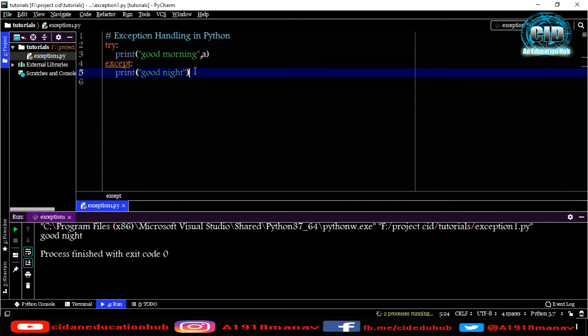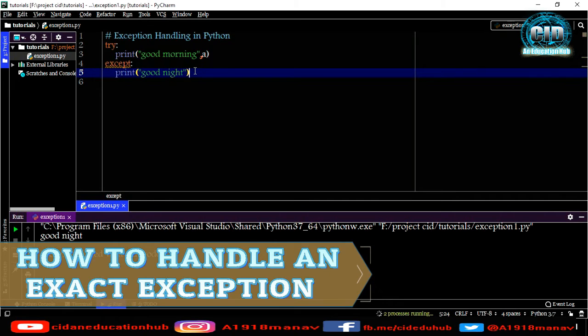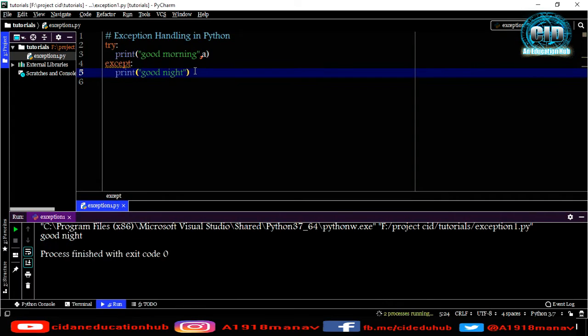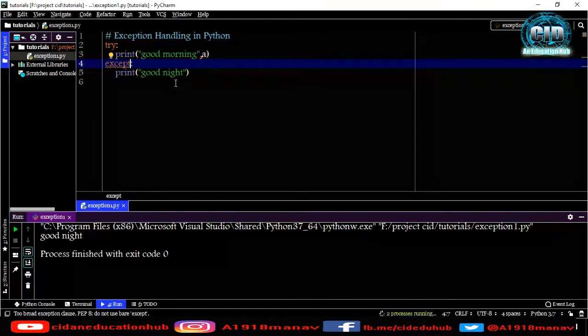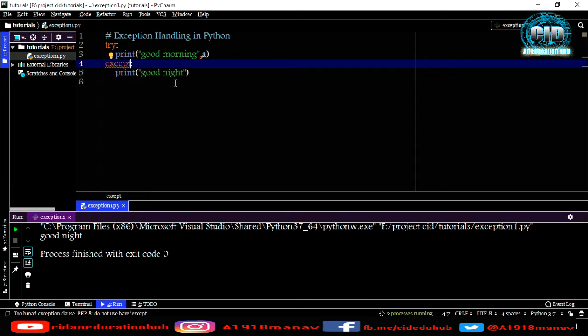Now let me show you how you can handle exceptions separately. You can handle any type of exception one by one or in a group. Firstly, let me show you what this exception is. To find out what exception is occurring because of this a, we can add except Exception as e, making the exception an object e.